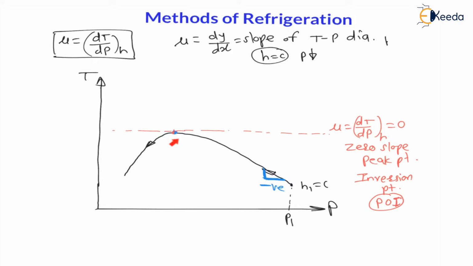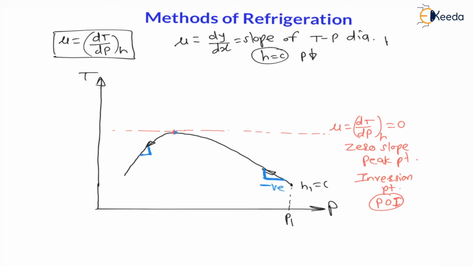Therefore this zero slope point is also called peak point in the diagram, or inversion point or point of inflation. And this inversion point is a point where slope changes from negative to positive. Now you can see here, towards left of inversion point, temperature is decreasing, pressure is also decreasing.